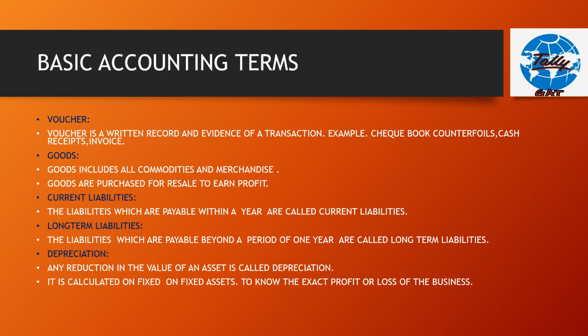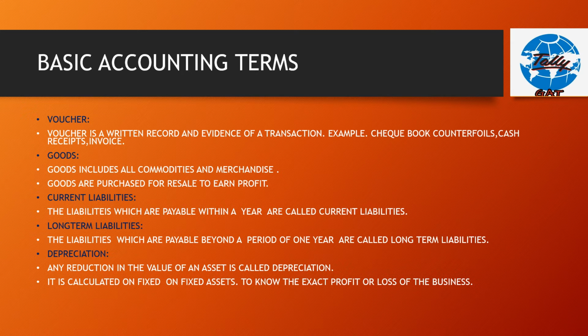Voucher. Voucher is a written record and evidence of a transaction. For example, checkbook, counterfoils, cash receipts, invoice. Now we should know the most important word, goods. What are goods? Goods include all commodities and merchandise. Goods are purchased for resale to earn profit.